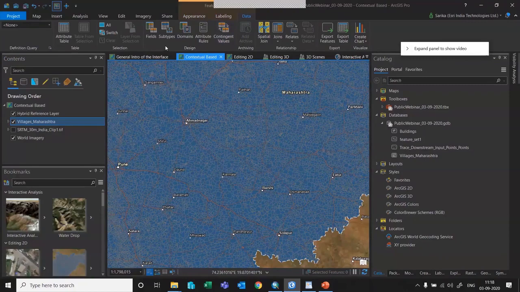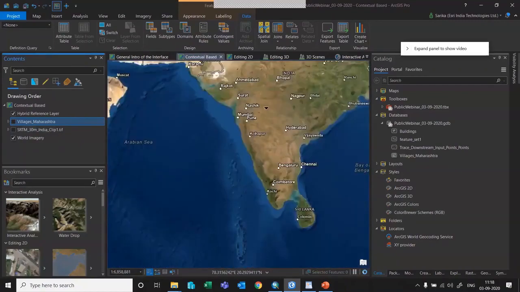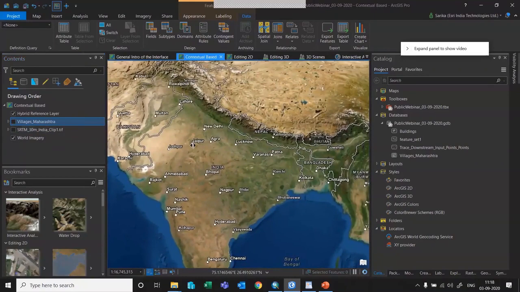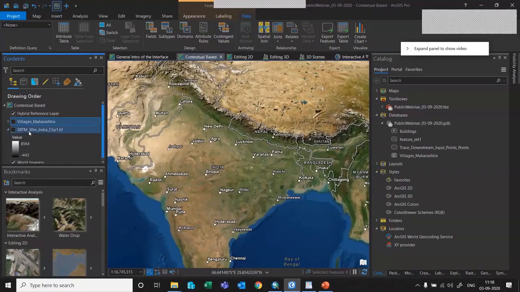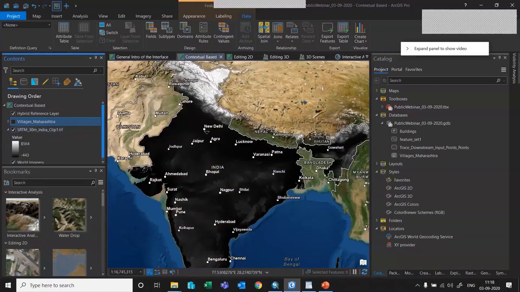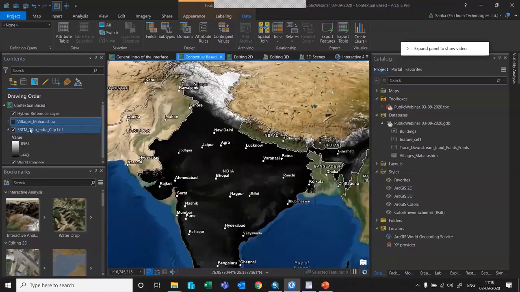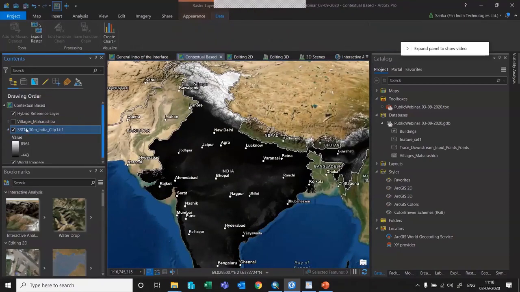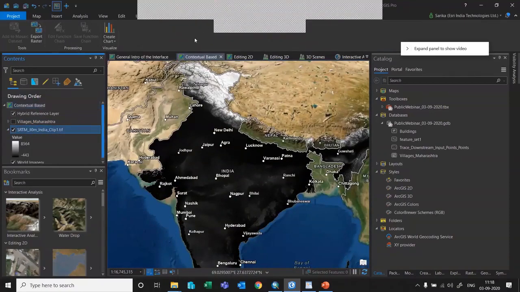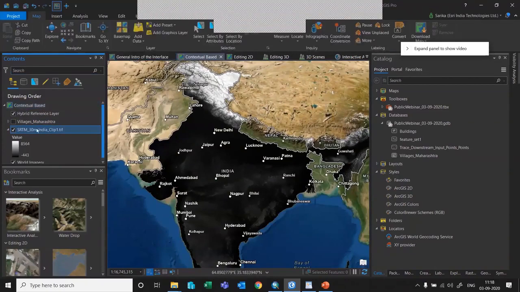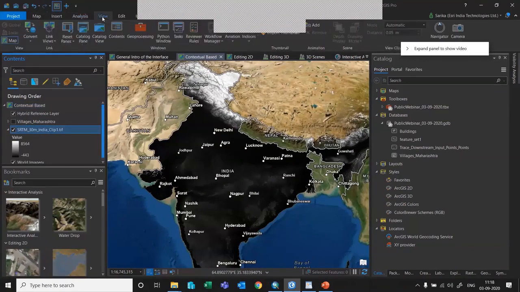So now you may ask how it will vary for a raster. I'll show you that as well. So now I'm deselecting this villages underscore Maharashtra, and let me enable a raster dataset. Here I have an elevation raster for whole India. When I enable this and make a selection on SRTM, you see the labeling tab on the top has disappeared. That means the labeling tab is not applicable for this particular data set. And if you go to the insert, analysis, and imagery tabs, you will find the tools that are relevant to the imagery.